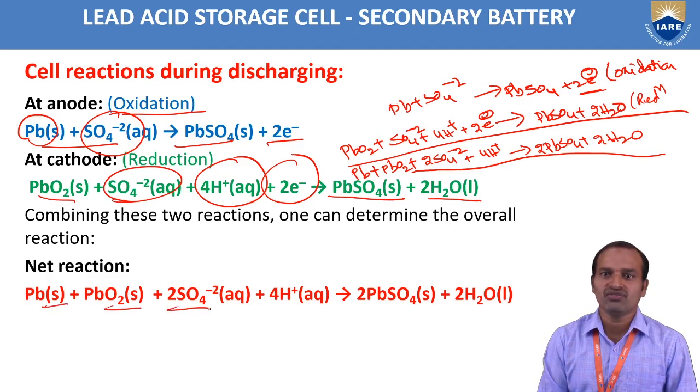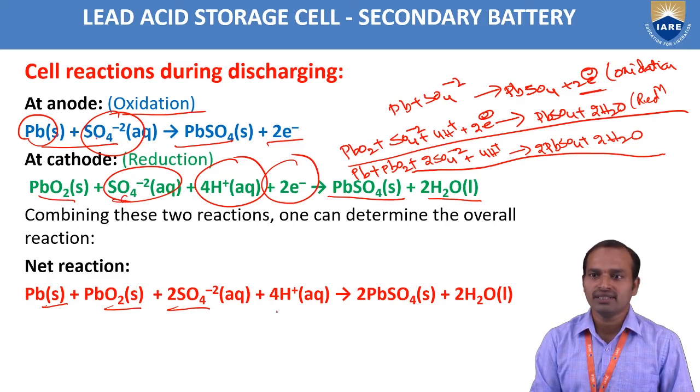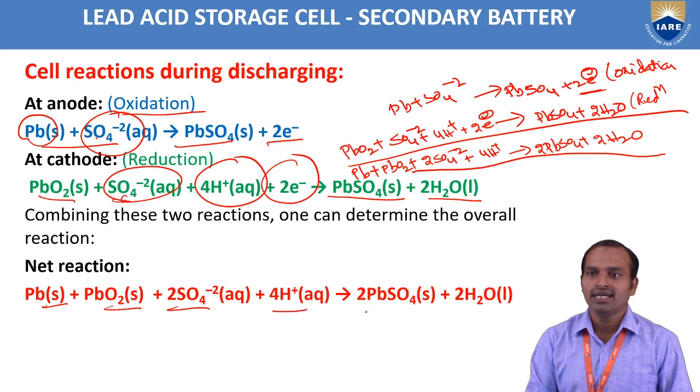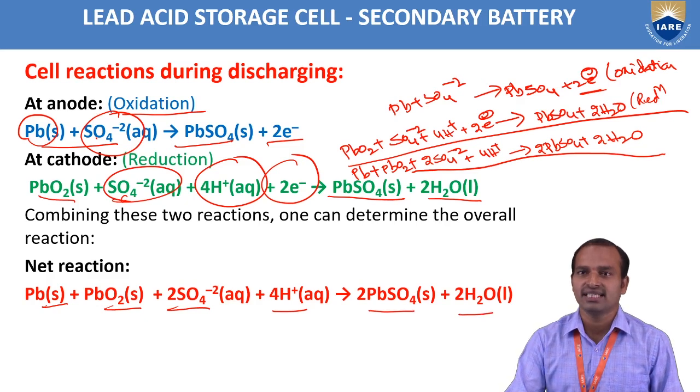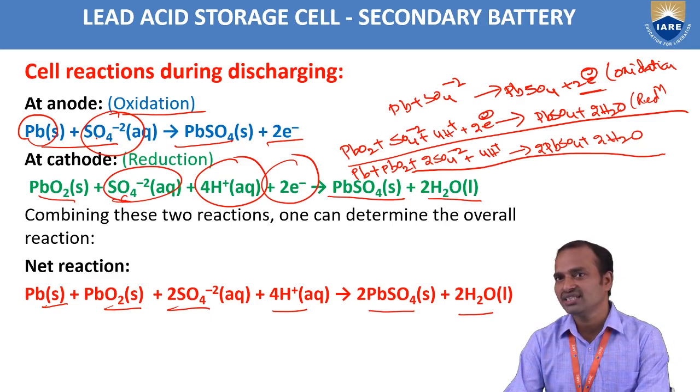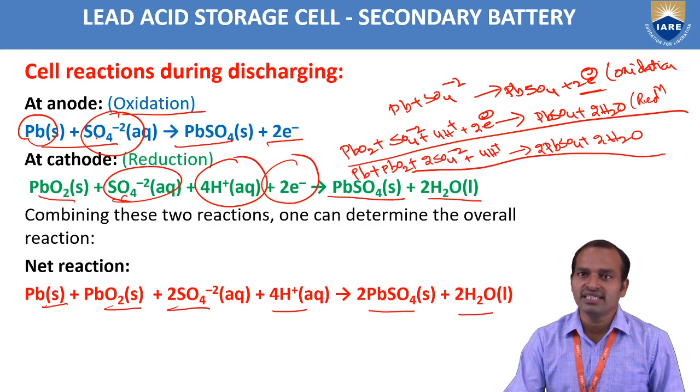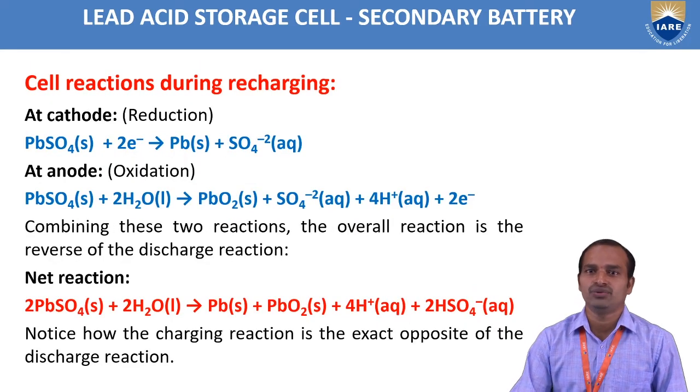The net reaction is Pb plus PbO2 plus 2SO4 2-. That means here 1 SO4 2- and here 1 SO4 2-. 2SO4 2- plus 4H+ forms 2PbSO4 plus 2H2O. So these are all the discharging reactions. And this is the secondary battery. The secondary battery is a rechargeable battery, already discharged. When we give charging, the following reactions are observed.